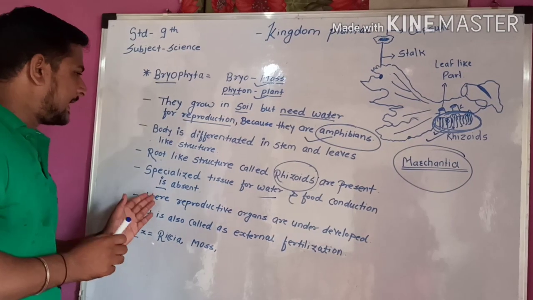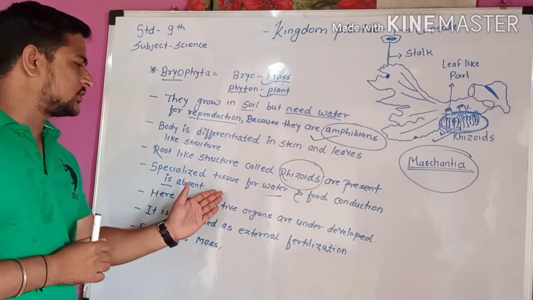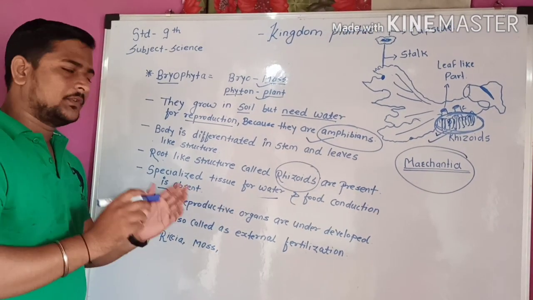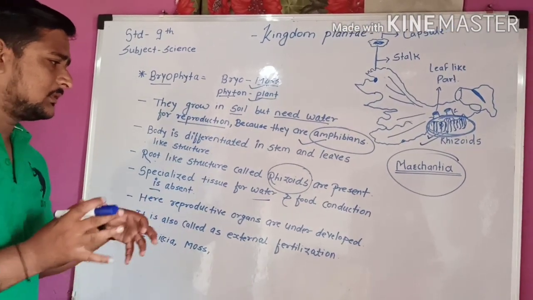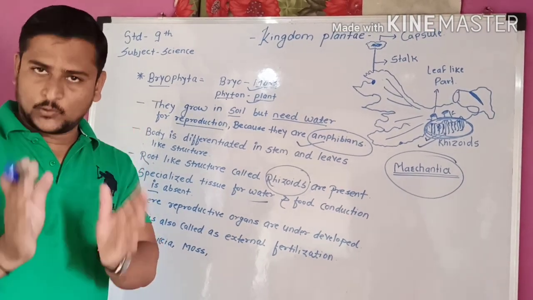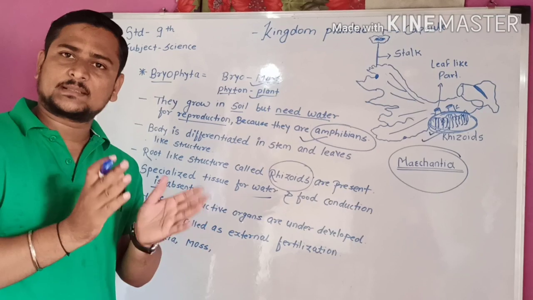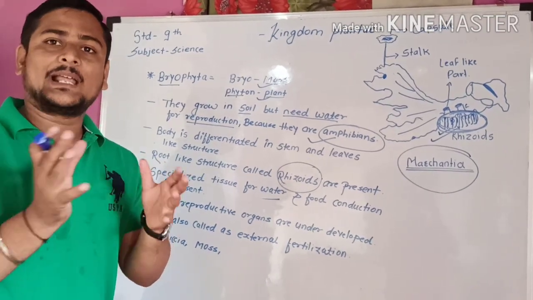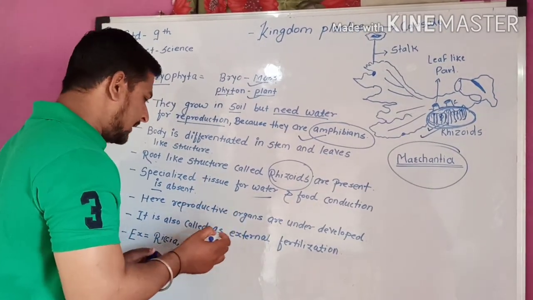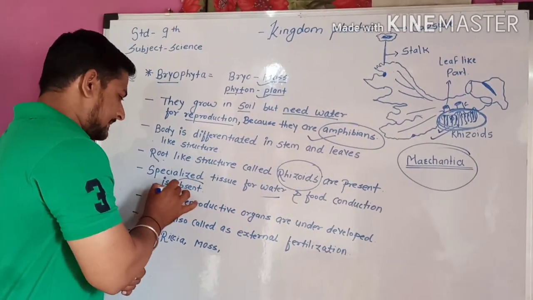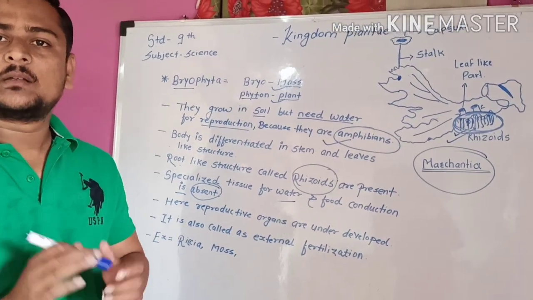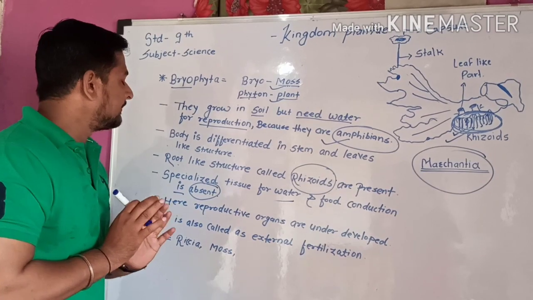The next characteristic is that specialized tissues for water and food conduction are absent. There are different types of conducting tissues, for example xylem and phloem. What is the function of the xylem and phloem? They help with conduction. These are not present in our Bryophyta. Xylem and phloem are not present in the Bryophyta.